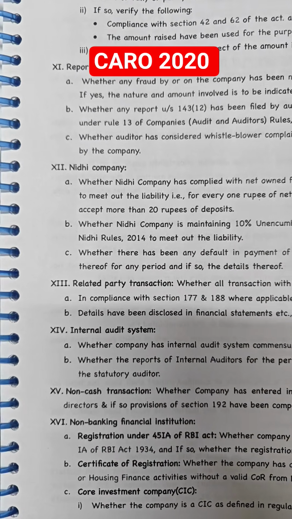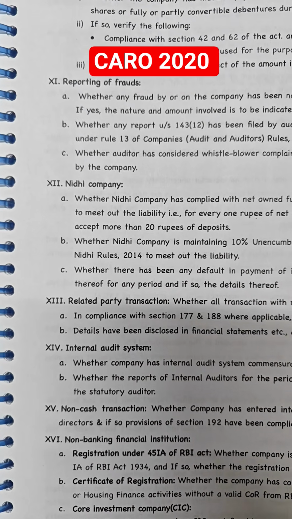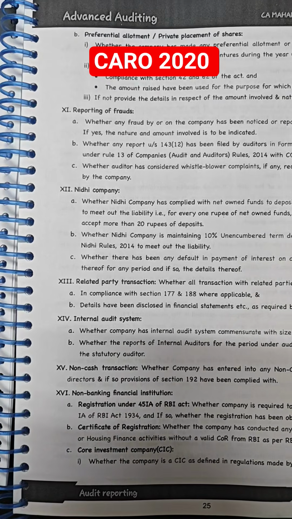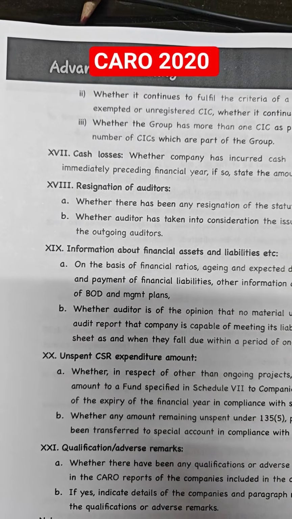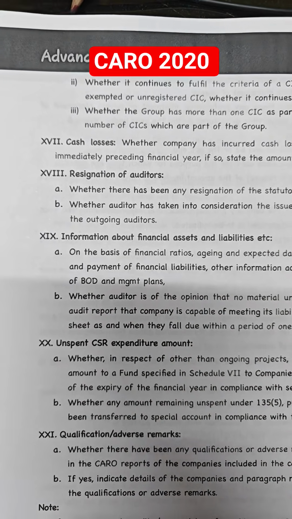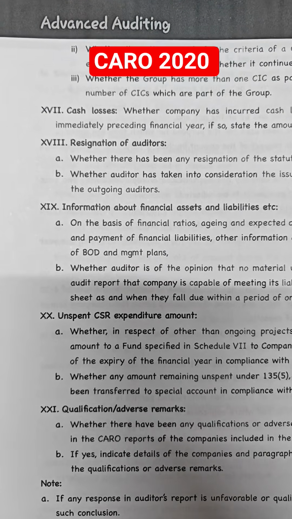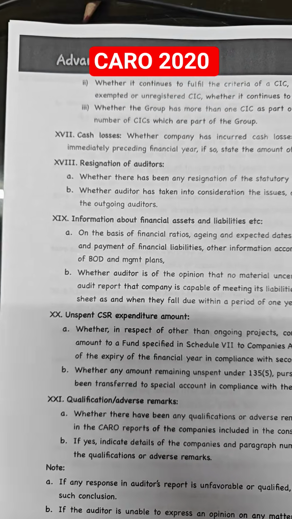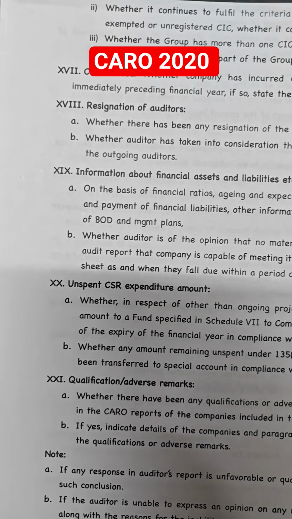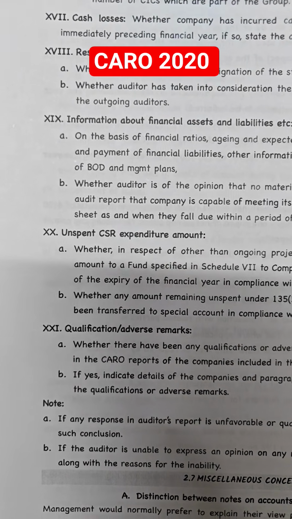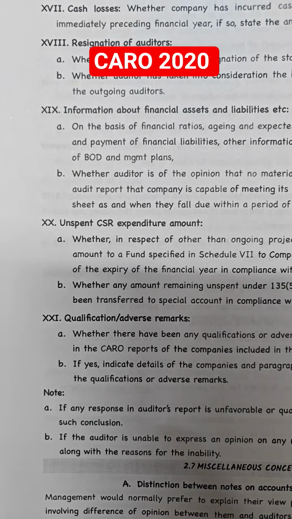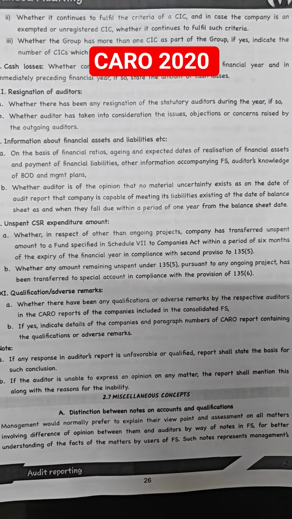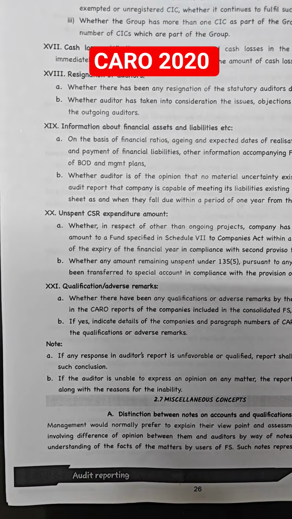14th one internal audit systems, and 15th one non-cash transaction, and 16th one is non-banking financial institutions. 17th one is cash losses, and 18th one is resignation of the auditor, and 19th is information about the financial assets and financial liabilities. 20th is unspent CSR amount, and 21 is qualification or adverse remarks in the report in case of the consolidated financial statements.